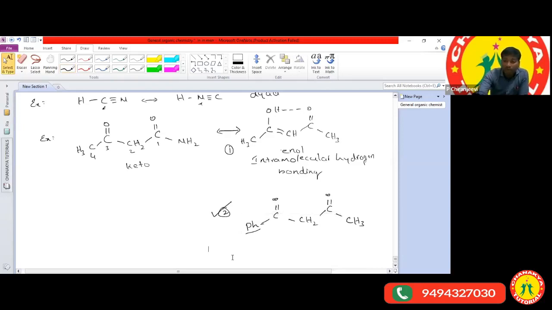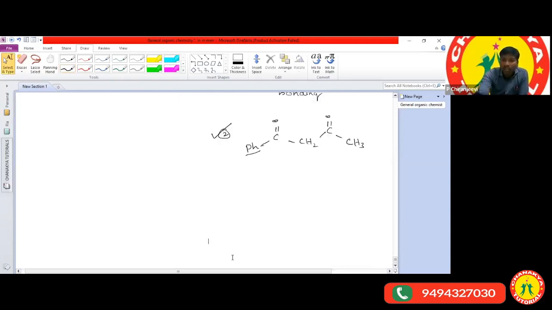I can write one more structure like this. A third structure also I can write, so to make it confusing, I can write like this also: C(=O)-CH2-C(=O). Here Ph is nothing but the benzene ring.